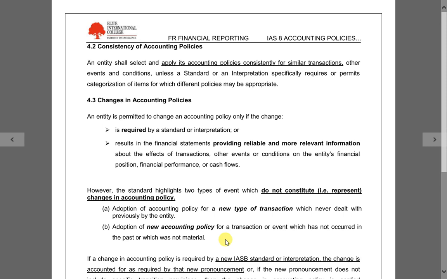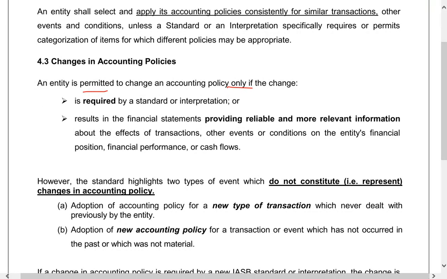An entity is permitted to change only if, first, it is required by the standard. We apply IAS 16. We have been using this policy, but the standard asks us to change, so we have to change. Number two, we are only allowed to change if the change will result in financial statements becoming reliable and relevant, R and R: reliable and relevant information about the effect of the transaction.